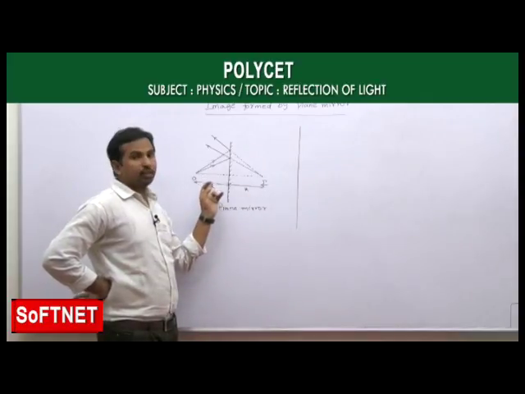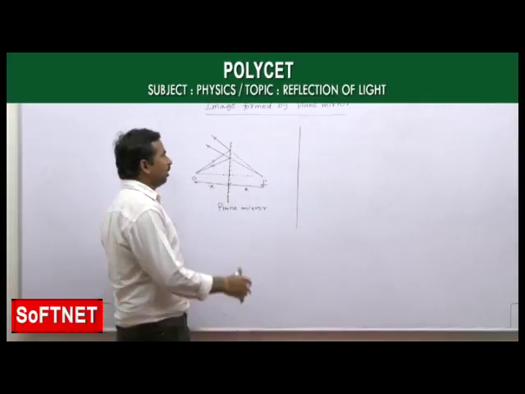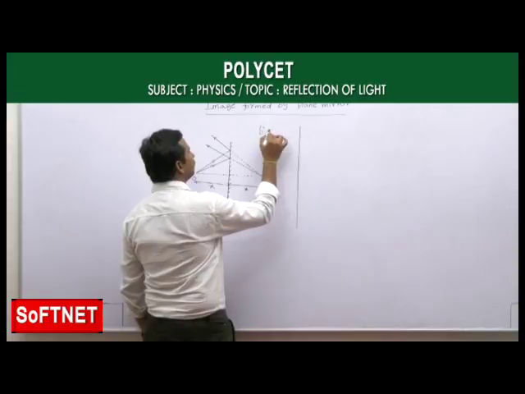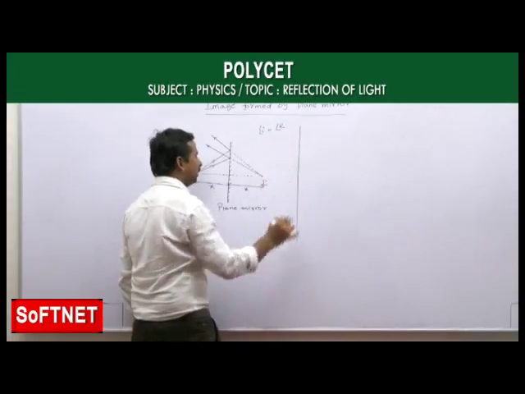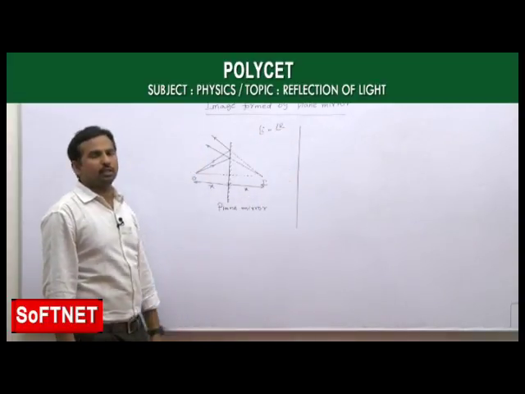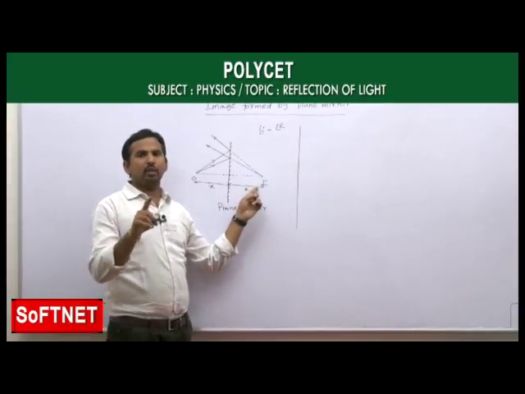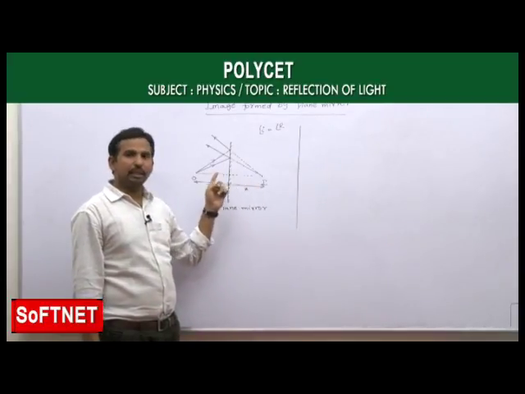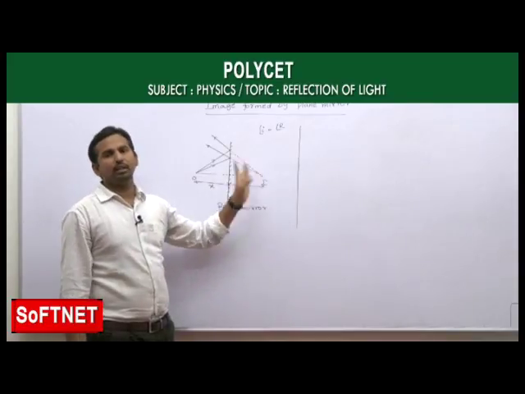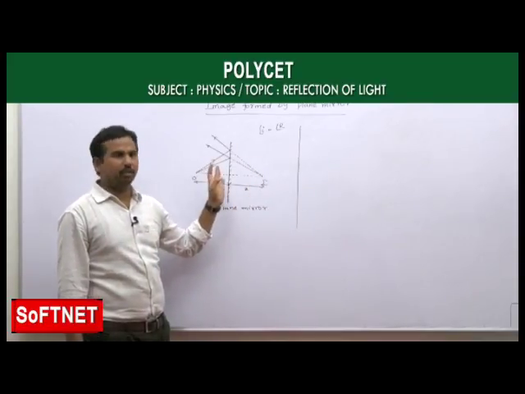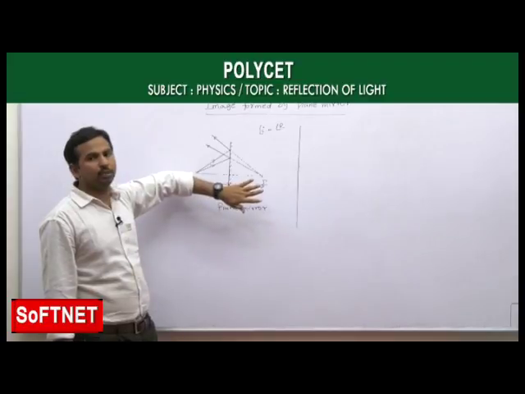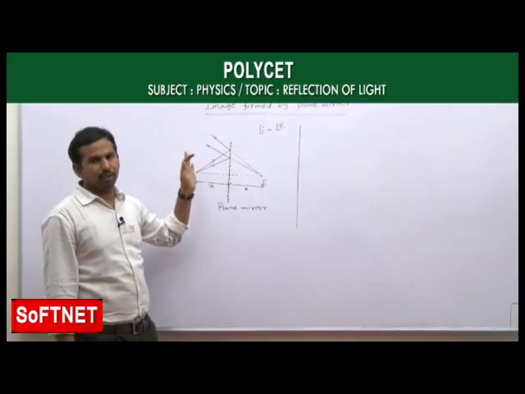So in case of plane mirror images, not only is the angle of incidence equal to the angle of reflection, even the object distance is also equal to the image distance. But as the image formed is a virtual image, that image forms behind the mirror. This is about the point object image formed by a plane mirror.